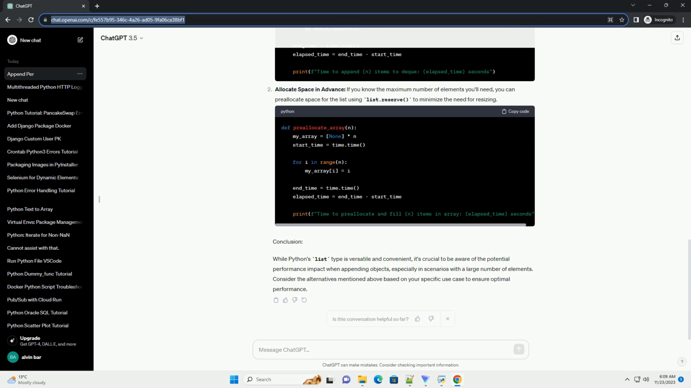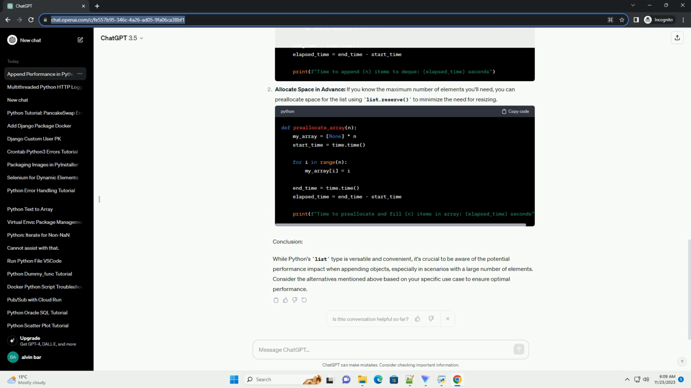Code example. In the above example, we're appending a varying number of items to an array and measuring the time it takes to perform the operation. As the number of items increases, you may notice that the time to append also increases, indicating a linearly slower performance.